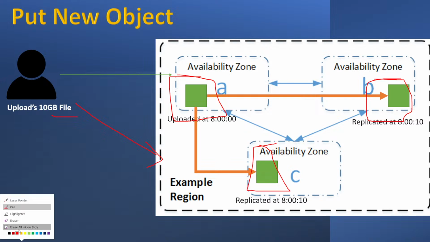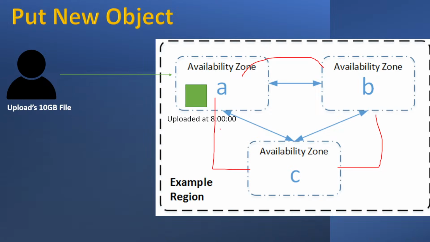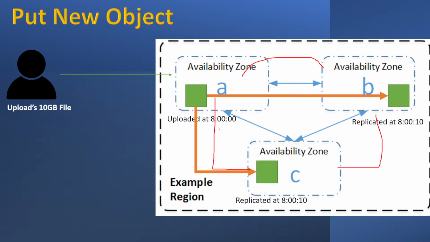Now coming to why these three availability zones are connected to each other. Is it clear now? Why are all these three availability zones connected, and why is ultra high speed required? As soon as a person is uploading data, the replication should happen with a very high speed, because the backup should be created as soon as possible.